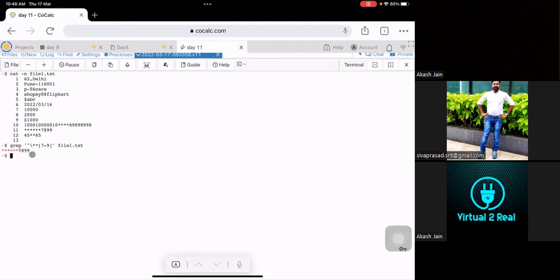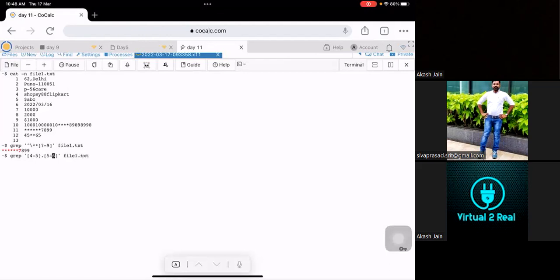Now try the 12th one. For the 12th one, grep, in the floor bracket, it's 0 to 5. Sorry, 4 to 5. Anything you can give. 0 to 5 is also fine. I'll give it 4 to 5. Next, and then one more full stop. And then one more floor bracket, from 5 to 6.